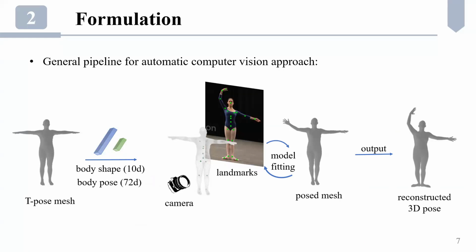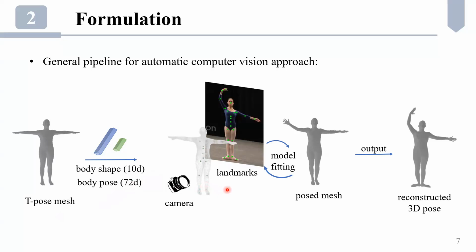To formulate our system, we first analyze the general computer vision approaches to see how to introduce human intervention into the pipeline. Here, we illustrate a common automatic model fitting approach. The pipeline adopts a 3D body model, which is parameterized by 10-dimensional shape parameters and 72-dimensional joint rotations. 3D joint positions like these green dots can be regressed from the mesh vertices.